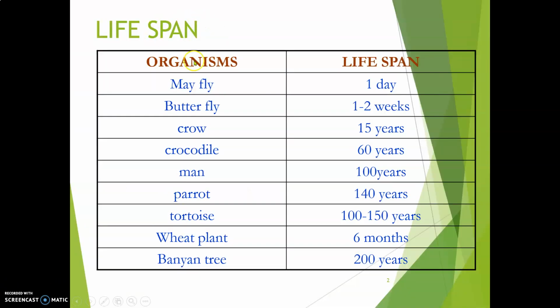First thing that you will be studying in this chapter is about lifespan. Now, as you all know, every organism is born and will necessarily die. So the time period between the natural birth and the natural death is called lifespan. Lifespan is highly variable. Like here, you can see that an organism can have a lifespan of a day, and it can even have many years. But this does not depend upon their size.